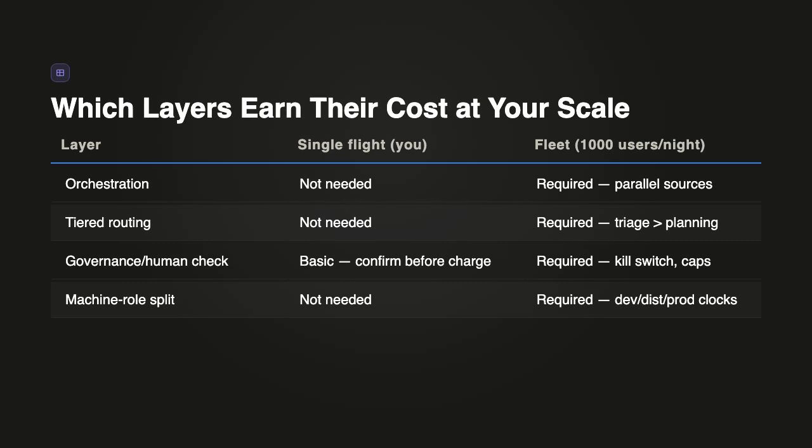But the second you're running this for 1,000 users a night, the arbitration flips. Orchestration stops being optional the moment you've got parallel sources to coordinate. Tiered routing stops being a nice to have the moment triage volume outpaces planning volume. And the machine role split only pays for itself once dev, distribution, and production genuinely need to scale on different clocks. The criteria is always the same. Match the layer to the failure it actually prevents at your scale, not the scale in a diagram.